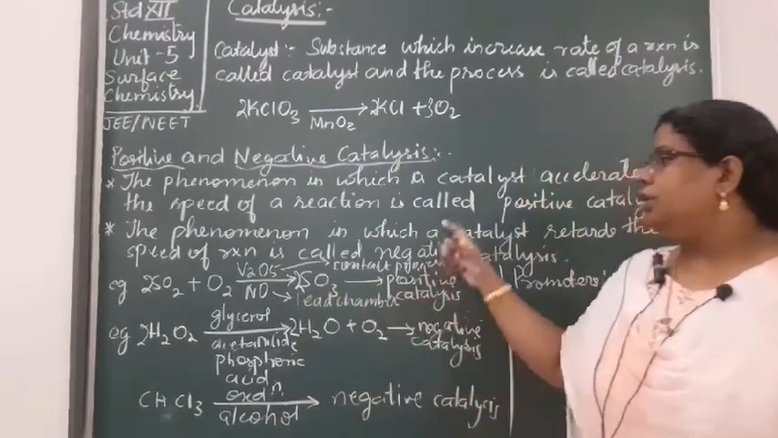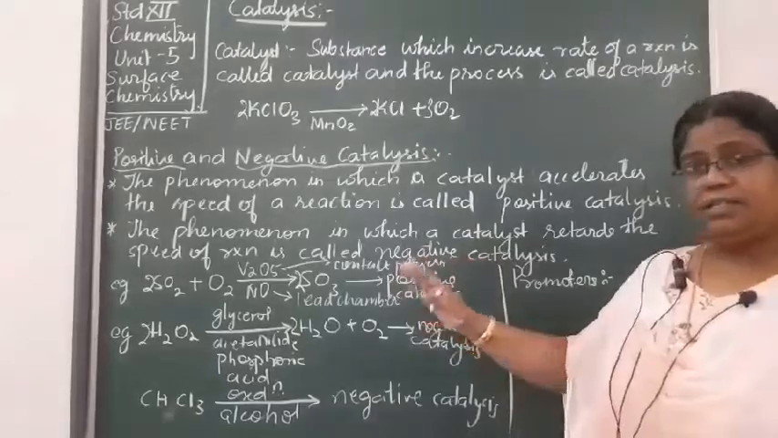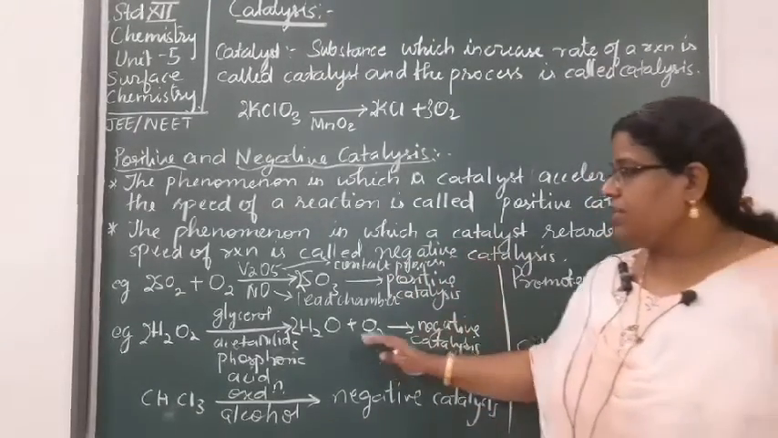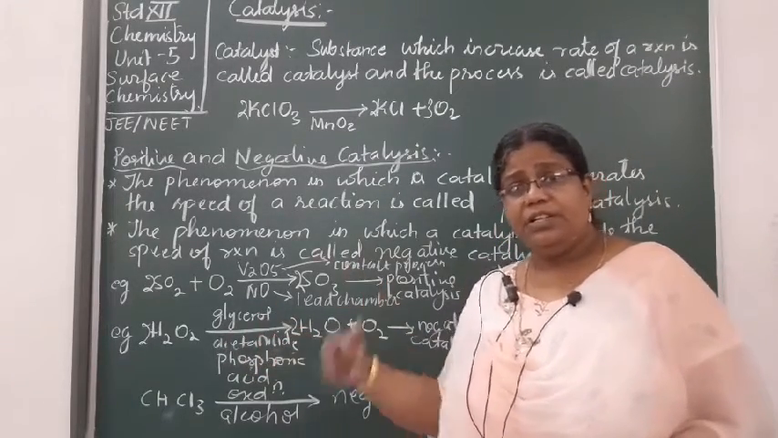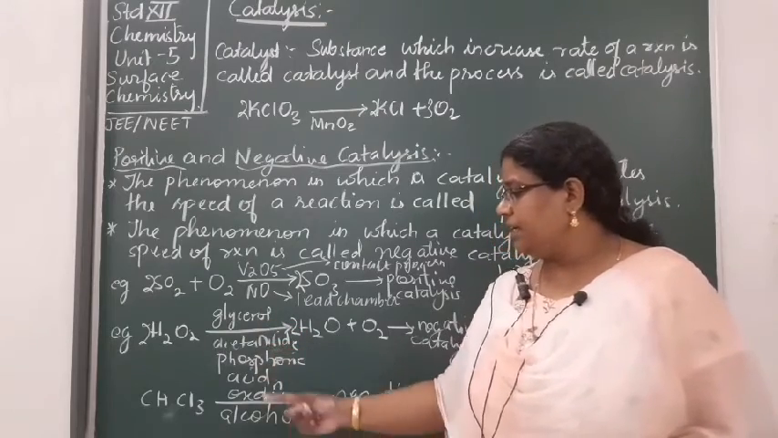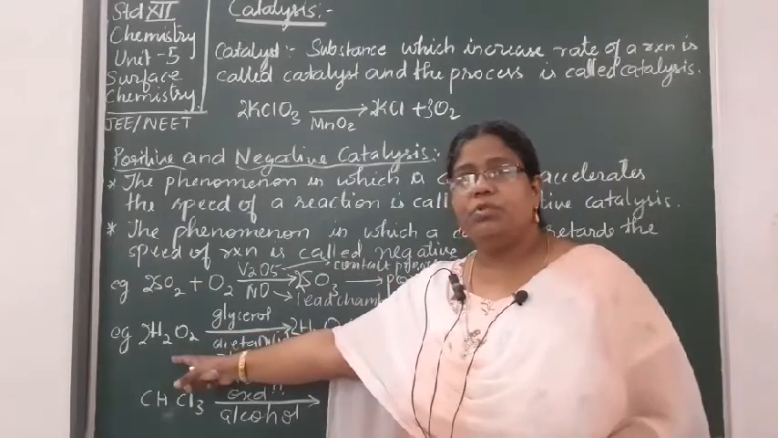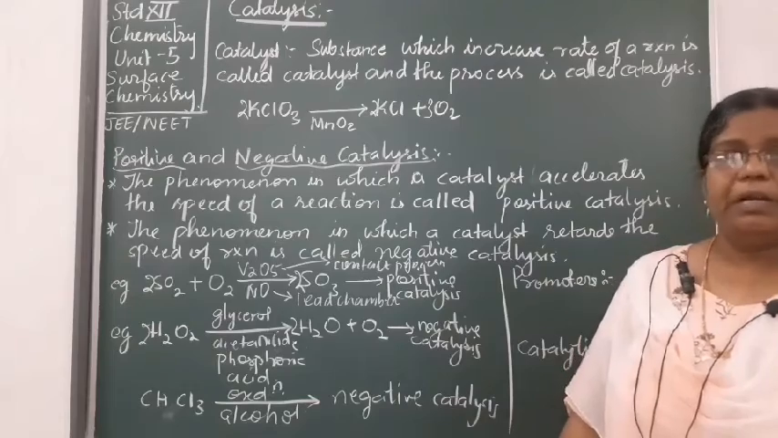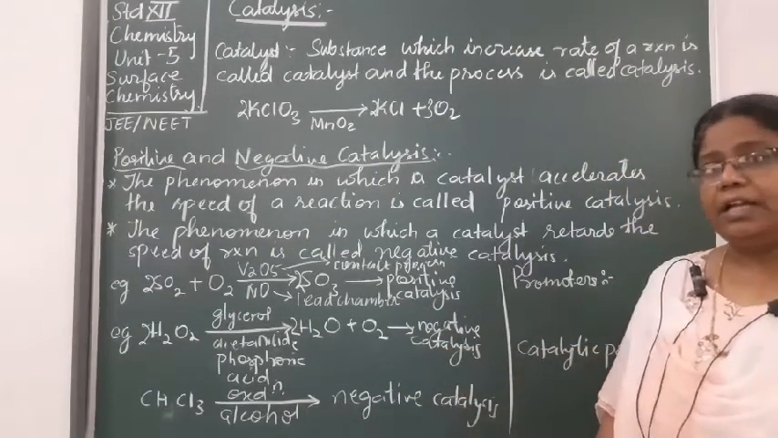So this is how you can understand positive catalysis, where the catalyst is accelerating the speed of the reaction. There are reactions in which you find that some substances retard the rate of reaction, like glycerol, acetanilide or phosphoric acid. In their presence the decomposition of H2O2 slows down, and that is what we call negative catalysis.